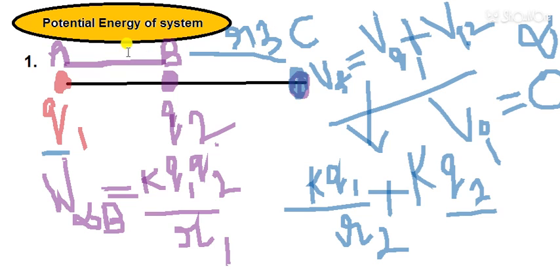Let's suppose this was R1, we have taken it as R1. This bigger distance is R2 from A to C. B to C we have taken R3.